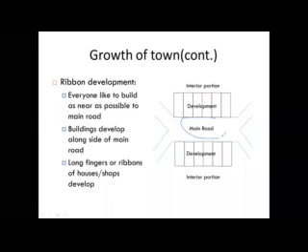this is a main road, and on both sides of the main road, the development is given. This is a development in the form of a ribbon, right? Single row houses along the side of the main road, bus route, railway lines, etc. Here building activity expands along the side of the main road, in long fingers or ribbons of houses, shops, factories, etc.